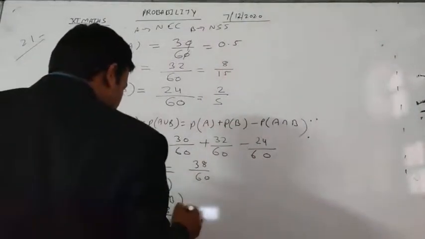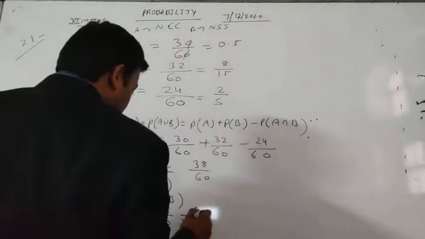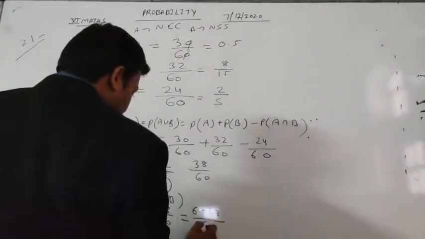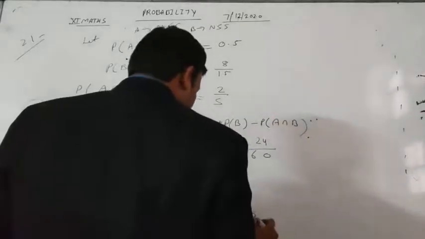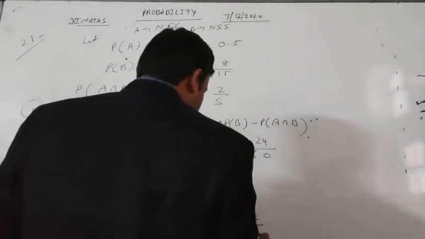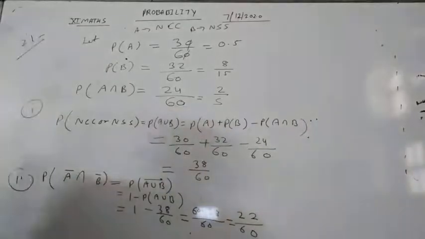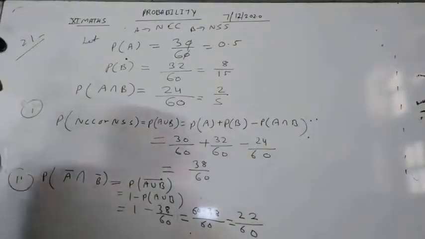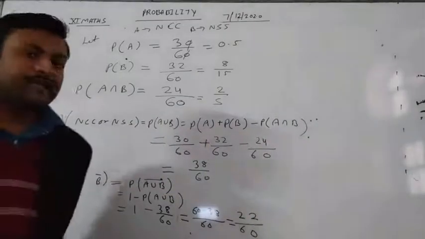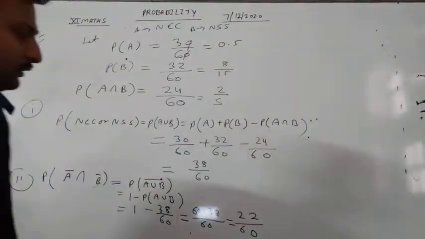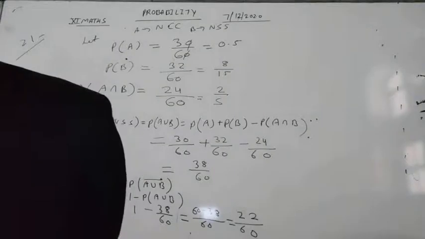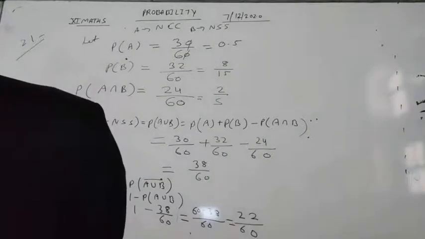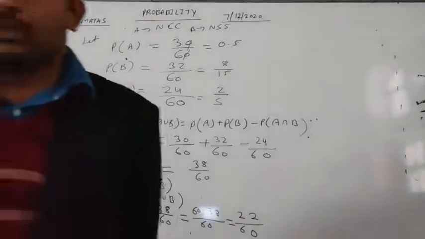So after calculating, 60 minus 38 by 60 is 22 by 60. So the probability of neither NCC nor NSS will be 22 by 60.